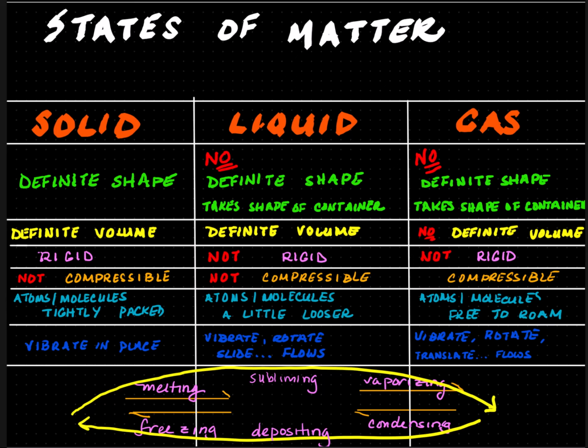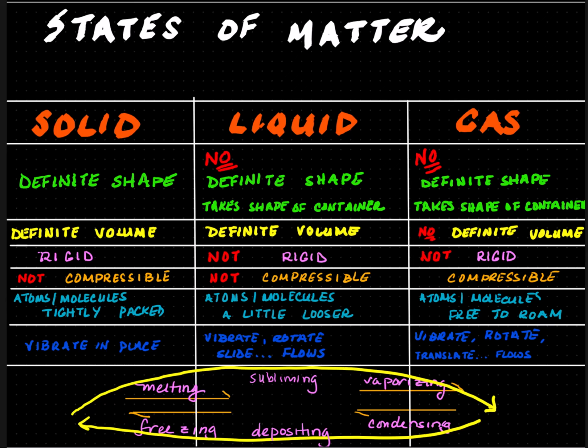A gas can be turned back into liquid by expelling energy or releasing energy, and that is called condensing or condensation. A liquid can become a solid by, again, releasing energy, and that is called freezing. These are all phase changes.